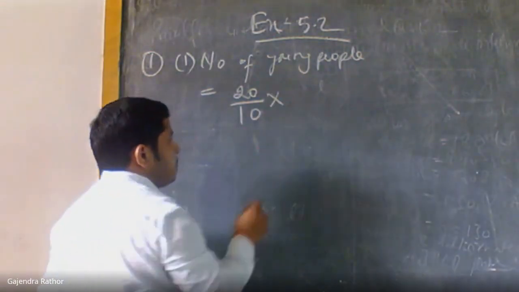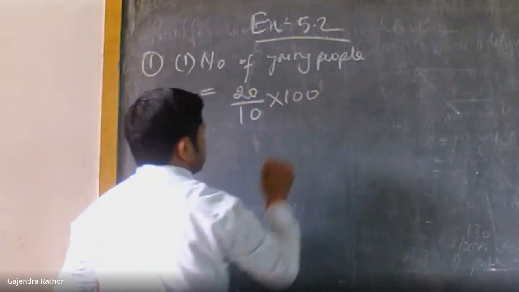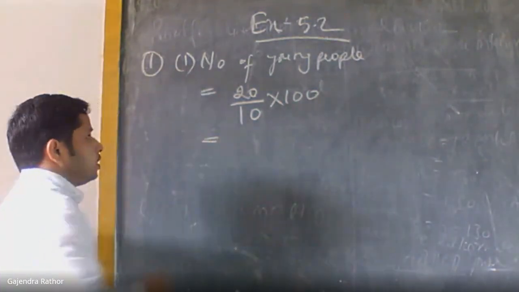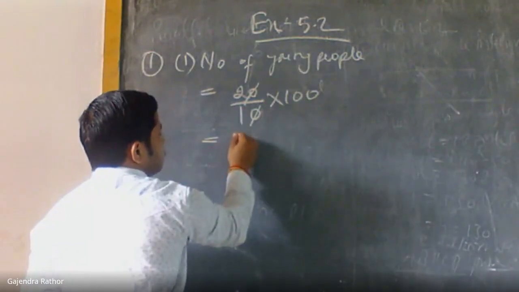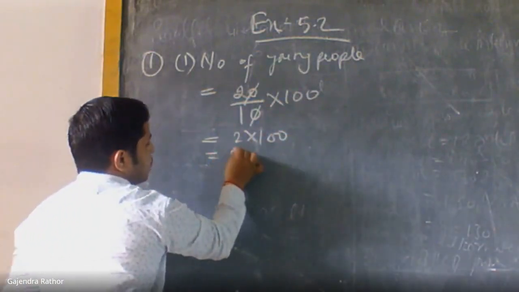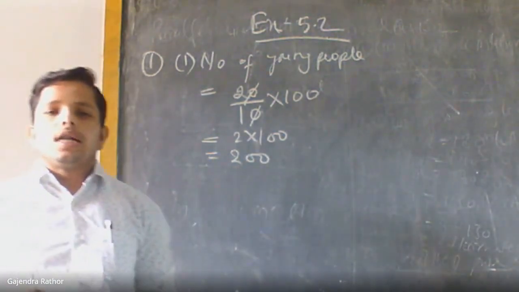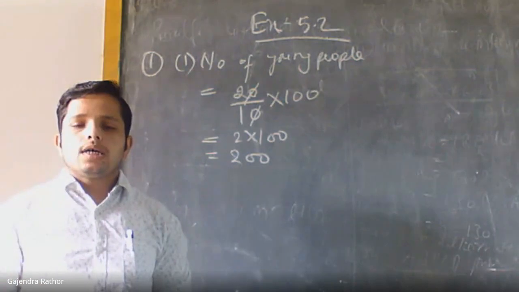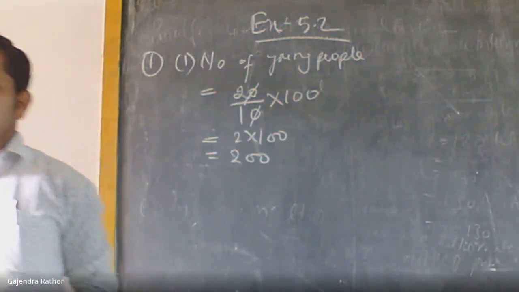Now we simplify. 0 0 cancel, so 2 into 100 is equal to 200. So the number of all people who were surveyed is 200.